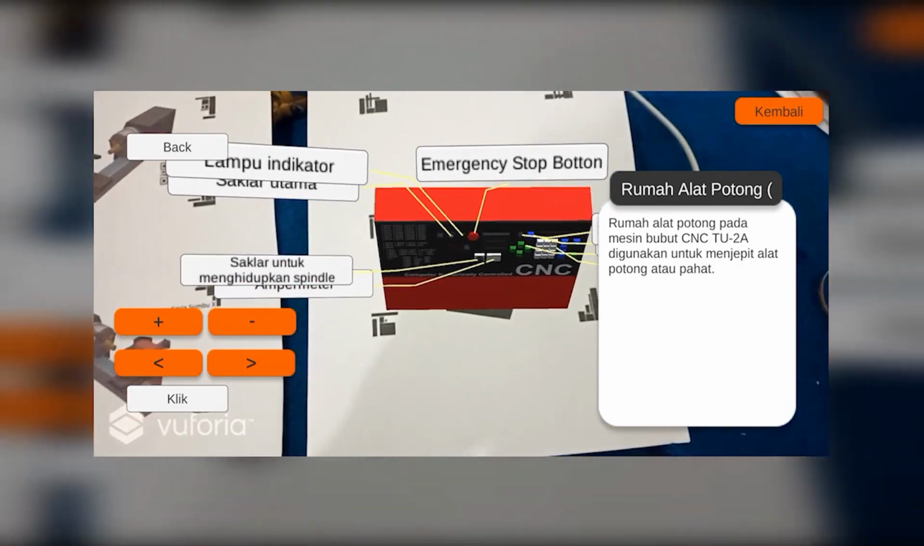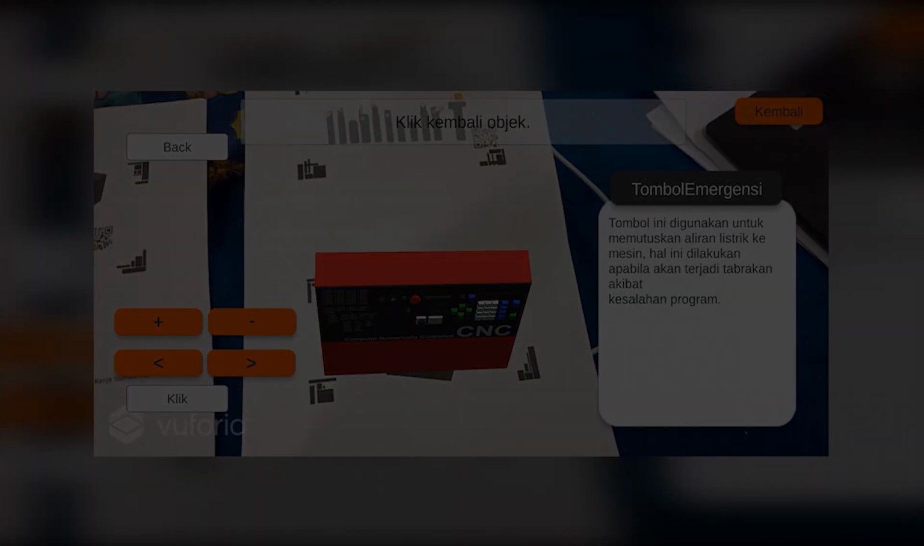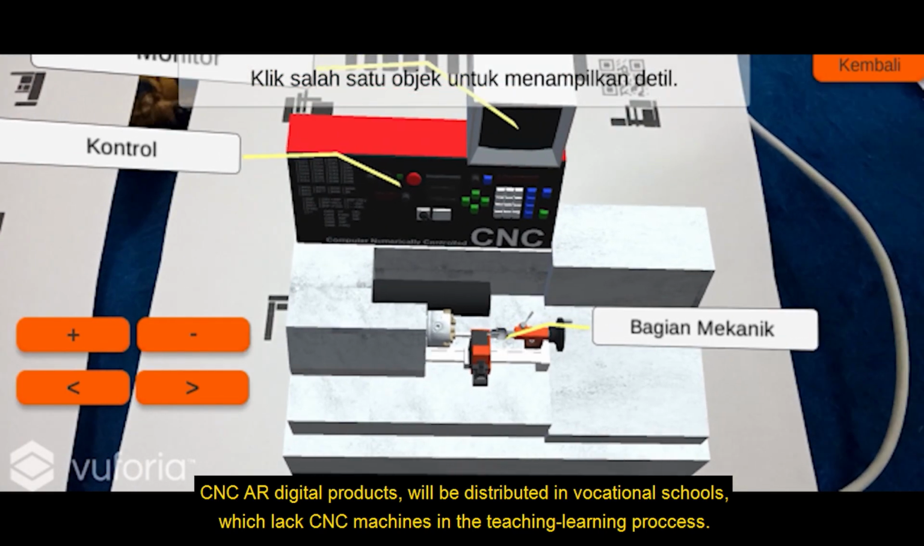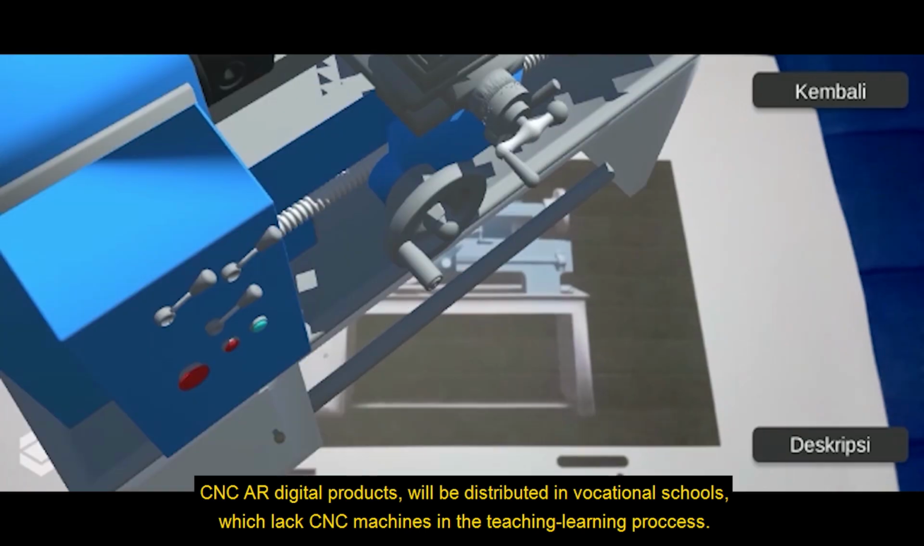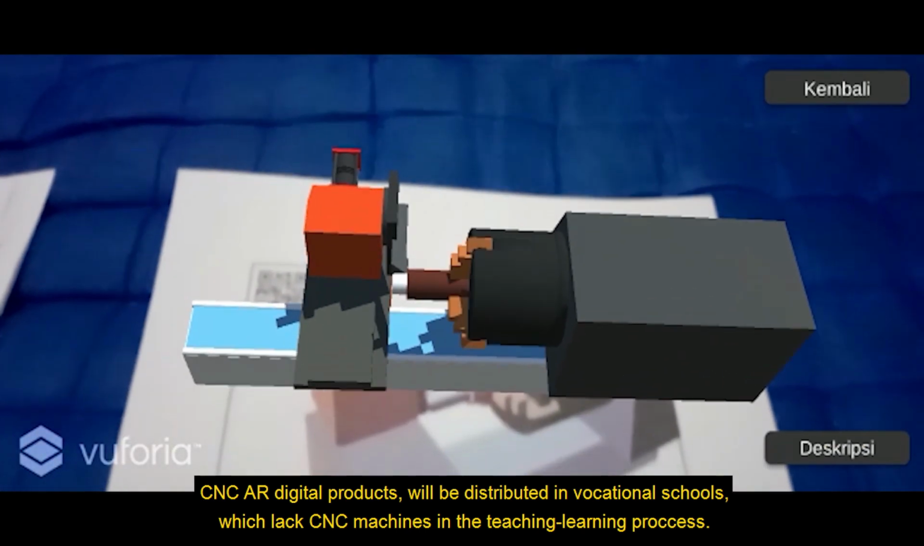With CNC AR in Indonesia, the quality of teaching and learning in vocational schools and universities can improve. The CNC AR digital product will be distributed to vocational schools which lack CNC machines in the teaching and learning process.